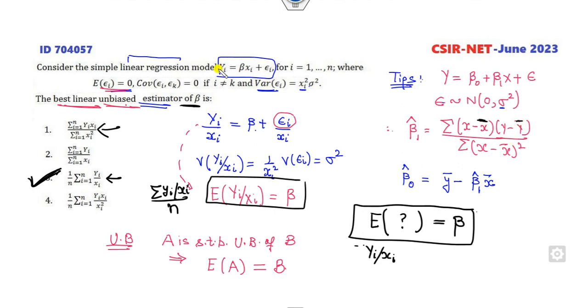Y bar is 0, again it is not given to you. Moreover, this is applicable only when it is sigma square, but here it is sigma, so you have to first convert them. So this option is cancelled, this is cancelled, this is cancelled. So the right answer is only the third option.